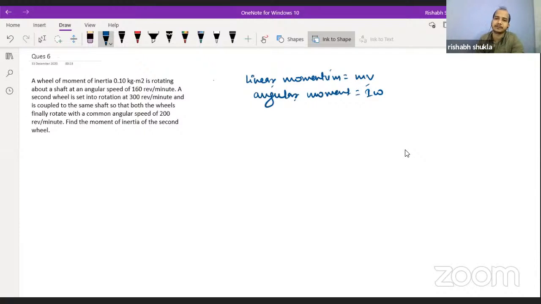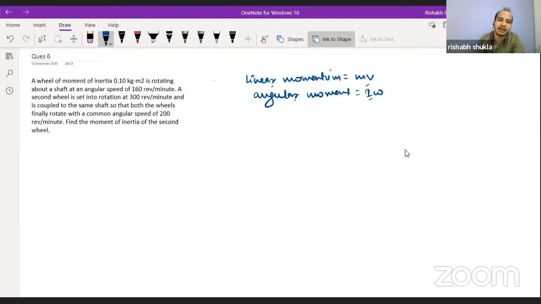Are we clear about this? We will get the I replacing m whenever we are dealing with angular motion instead of linear motion. From conservation of linear momentum, m1 v1 is equal to m2 v2, or initial momentum is equal to final momentum. In the same way, here angular momentum is also conserved. Initial momentum will be equal to the final momentum.